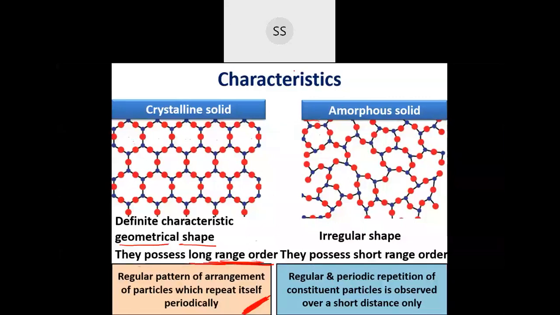Okay, so write this down. You can write this as first point: they have definite characteristic geometrical shape. This you write as first point for both. And this will be your second point. They possess long range order. Here they possess short range order. Within the bracket you write what is long range and what is short range. In the box which I have given here, that is the definition for long range and short range. So that comes under second point itself. That you write down in the bracket.